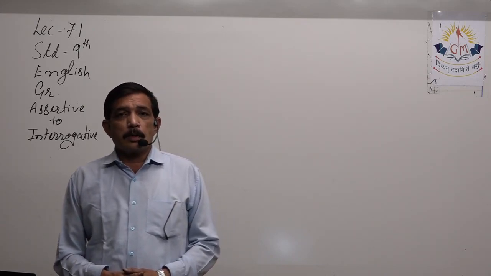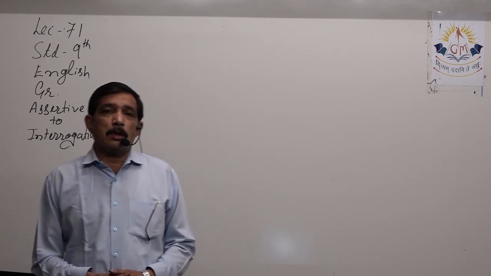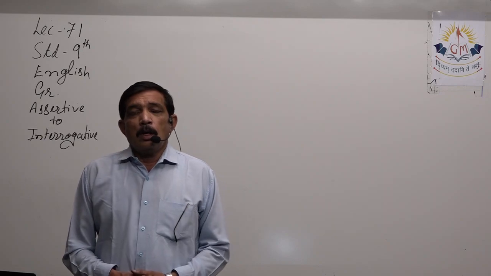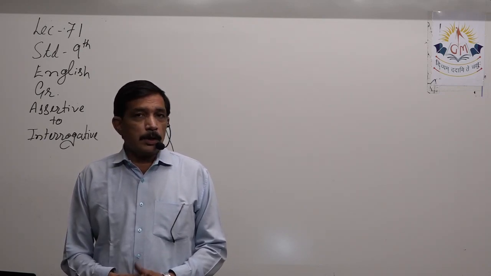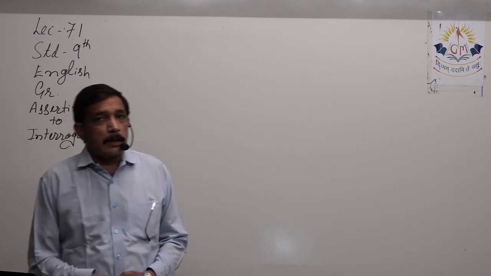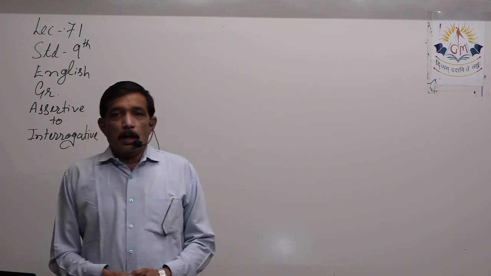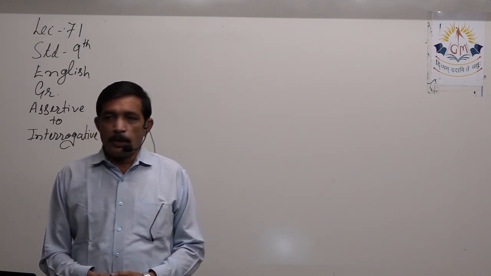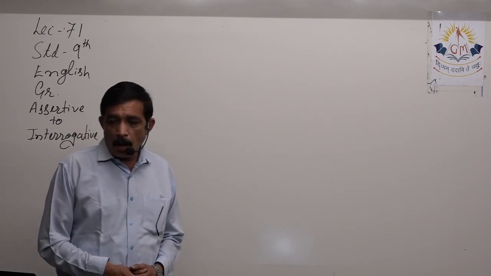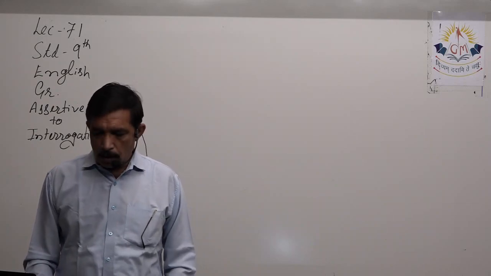Students, from the previous 2-3 lectures we have started with the grammar topics, out of which the first one was affirmative to negative, which we learned. The second topic that we learned is negative to affirmative. Now we are going to start with the third topic. Topic for today is assertive to interrogative. So let us start with our today's topic.